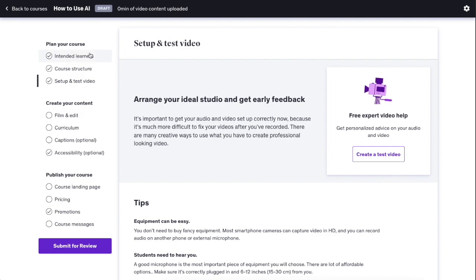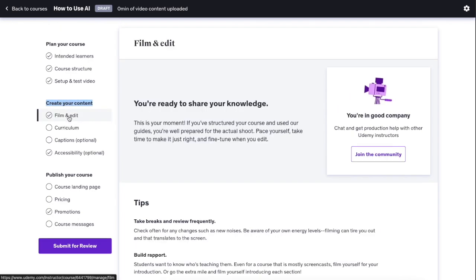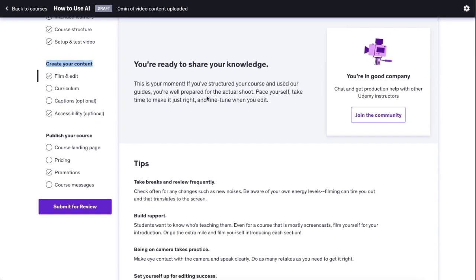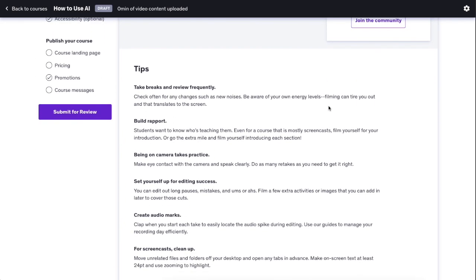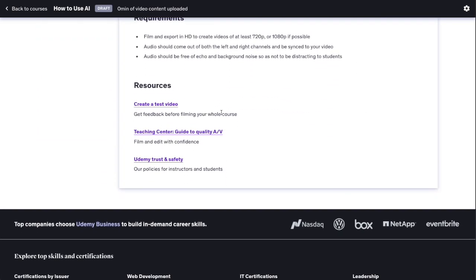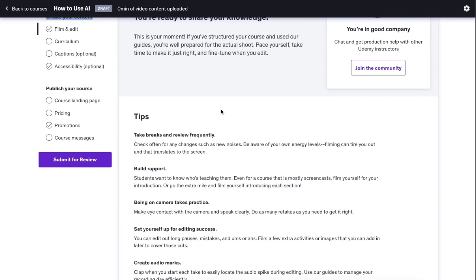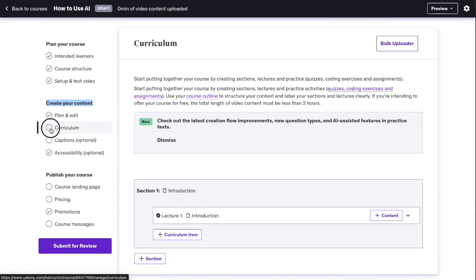And then once the planning section is done, then we can go to this creating your content section. So here we go to the film and edit section. And once again, you will find a little blog post as well as a community link with which you can optimize this content creation process for your students to enjoy and learn. And then we get into this part that is the curriculum.